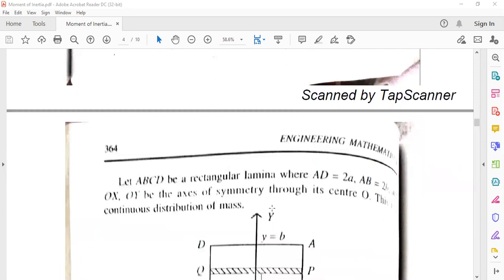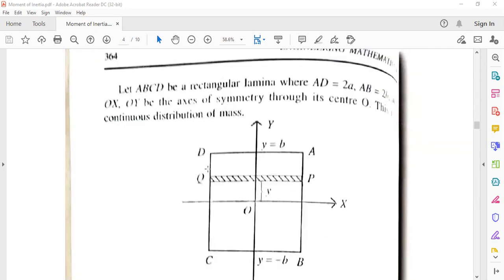As it is a rectangular shape, let A, B, C, D be the rectangle. It is taken with the x-axis and y-axis. PQ is a small strip that we are taking. Here DA equals 2b and AB equals 2a. So from the x-axis to A, that length is b, and from here to OY, that is the length a.